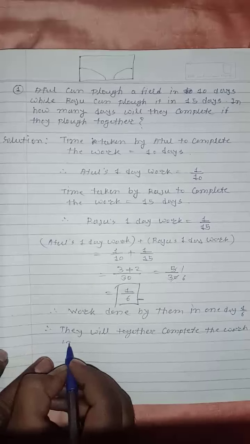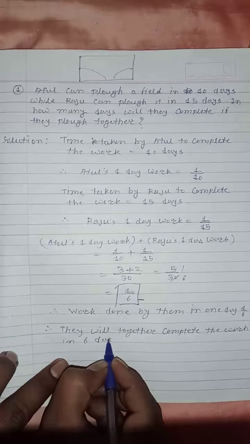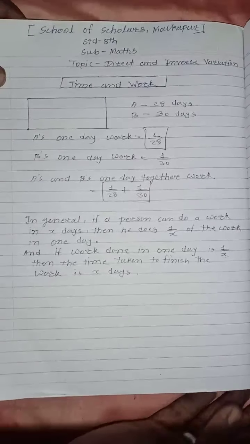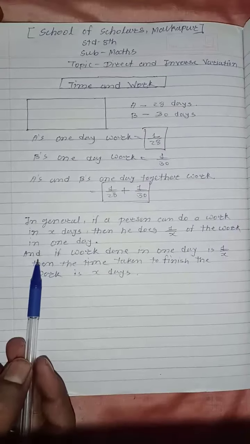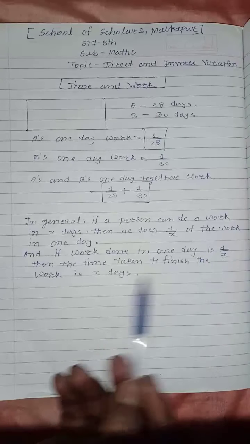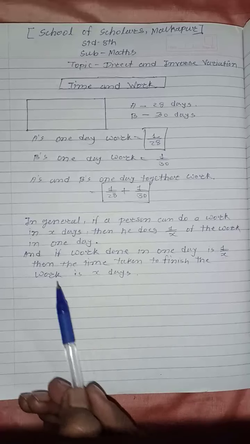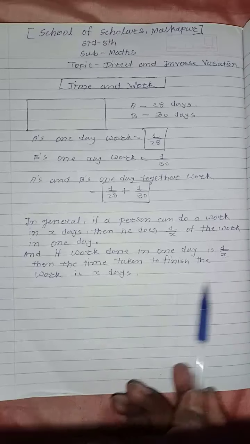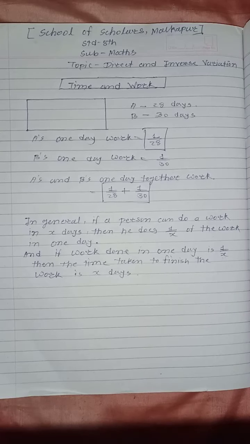Work in 6 days. Do you remember? If you are given one day's work, then you can determine the total number of days to finish the work. This is the second statement. If the work done in one day is 1 upon x, then the time taken to finish the work is x days. The denominator shows the total days to finish the work.